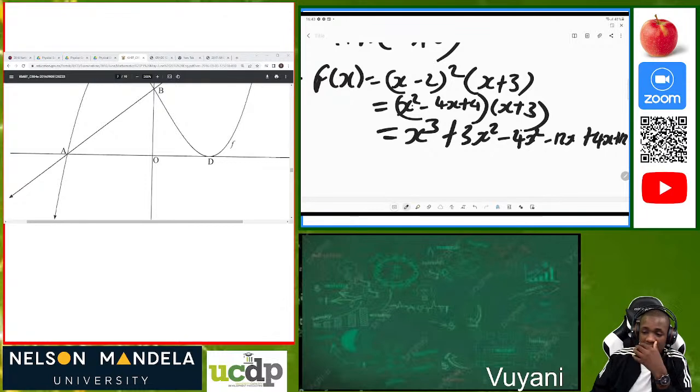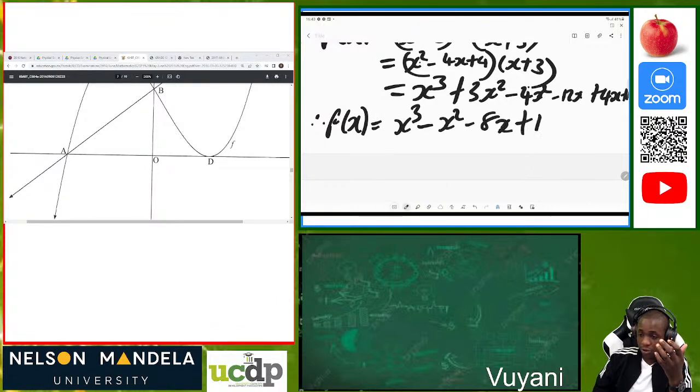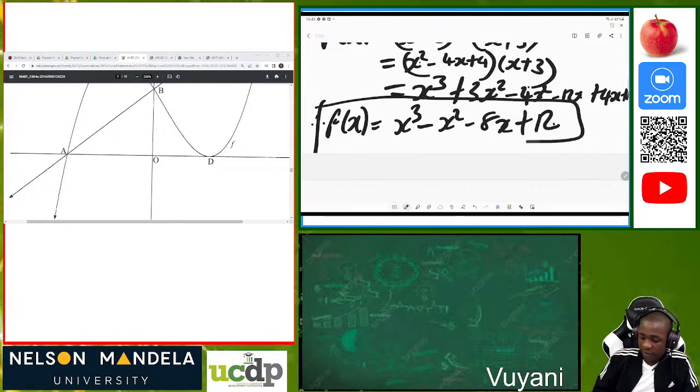So we expand in that formula, then we can finally say that our f of x is equal to x cubed minus x squared minus 8x plus 12. Okay, so after that, this is now our function f of x.